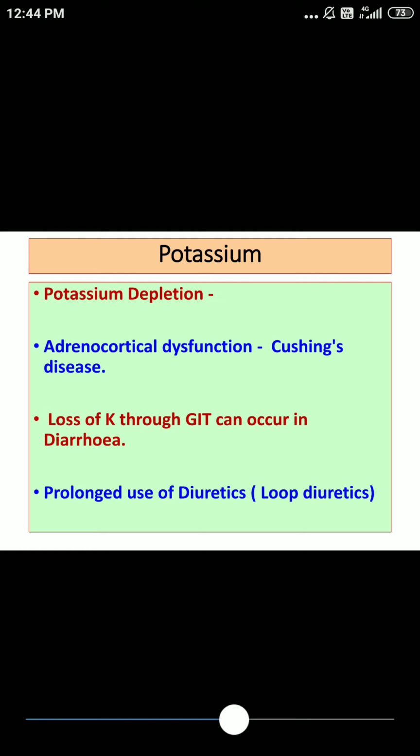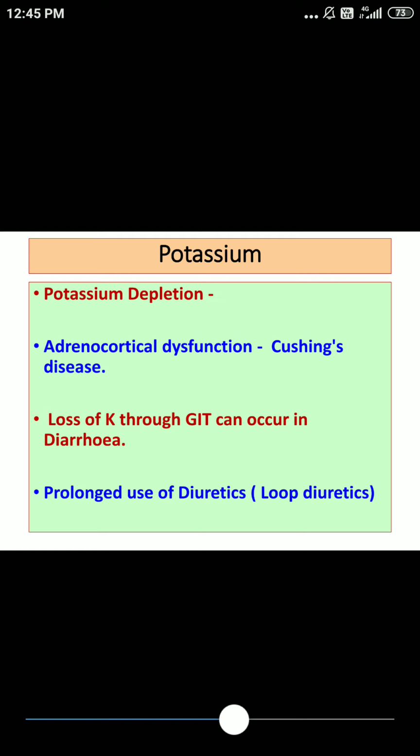Before going to depletion, let's talk about the functions of potassium. It is required for acid base balance, for electrolyte balance, and for fluid balance.